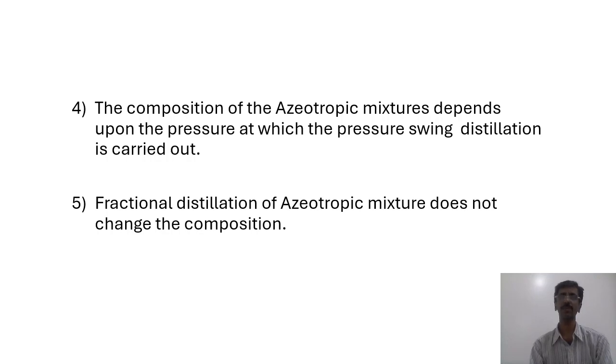Okay, we can bring about the changes in the boiling point, okay, and thereby we can carry out its separation. So the composition of that azeotropic mixture, okay, what that azeotropic mixture is made up of, can be correlated with the pressure at which the pressure swing distillation is carried out, okay.